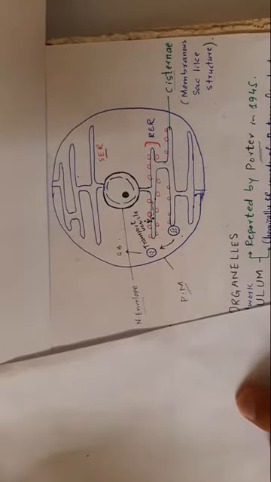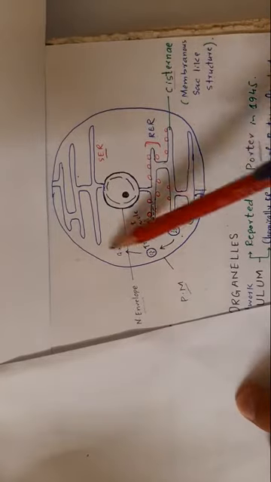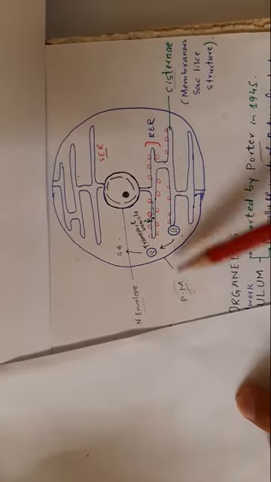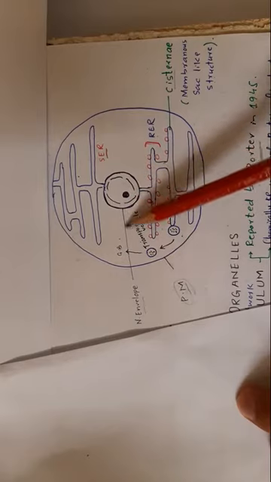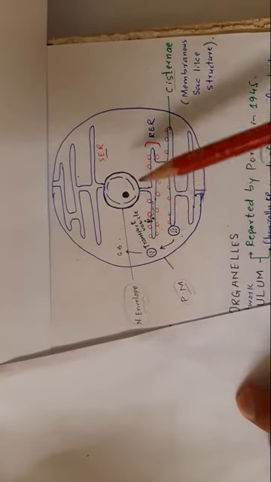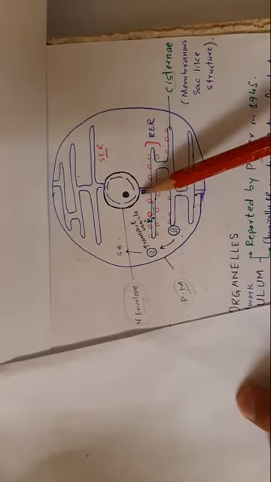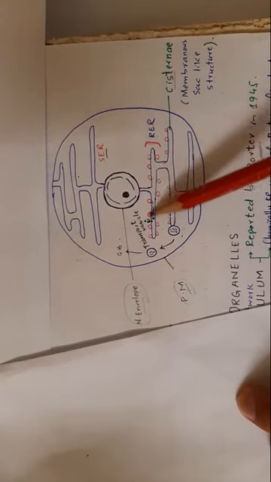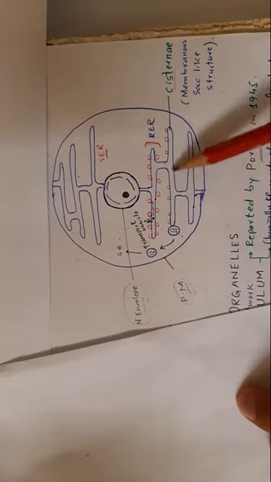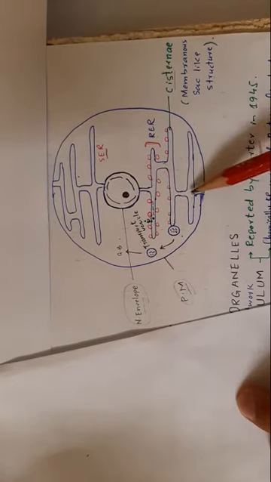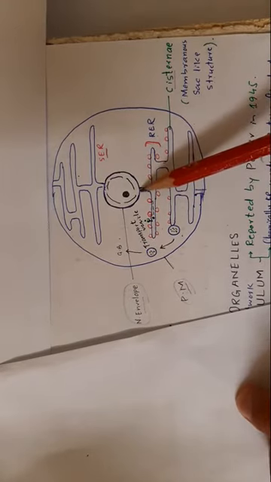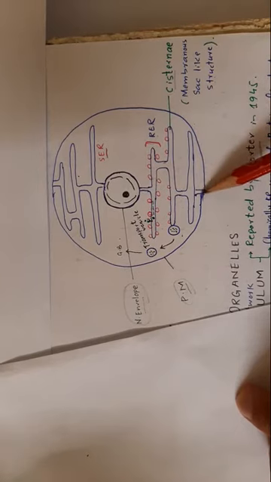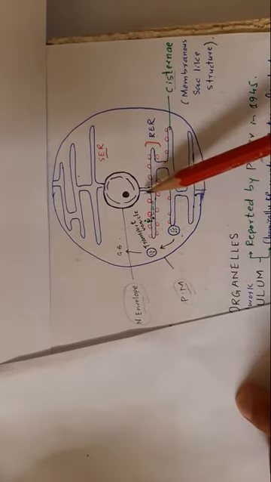Now if you look at this diagram, this is a eukaryotic cell. This is its plasma membrane, and this is the nuclear envelope, right? There is a system of membranes running throughout the cytoplasm of the eukaryotic cell. This network of membranes extends from the plasma membrane to the nuclear envelope.